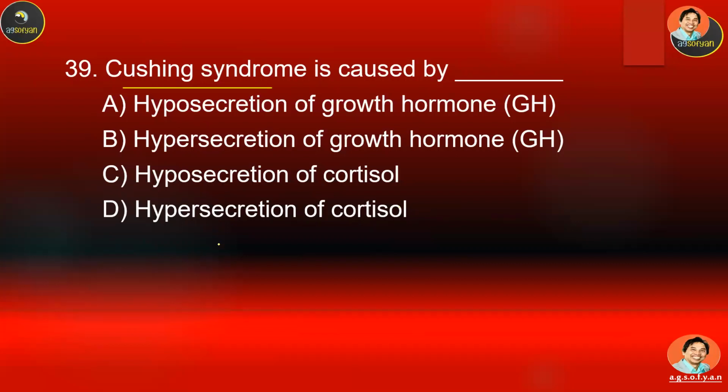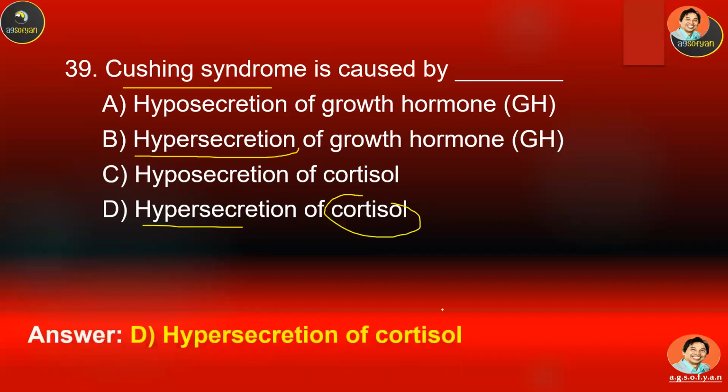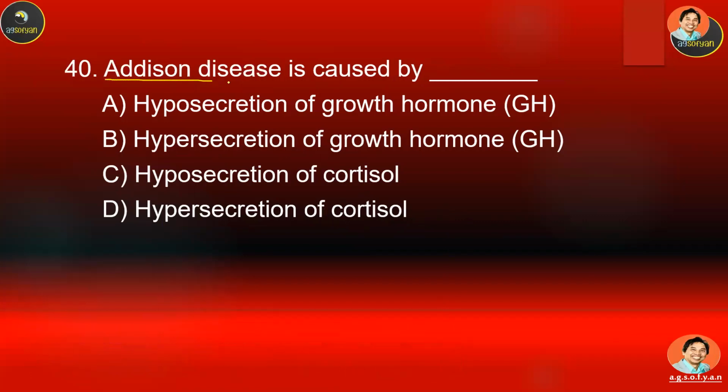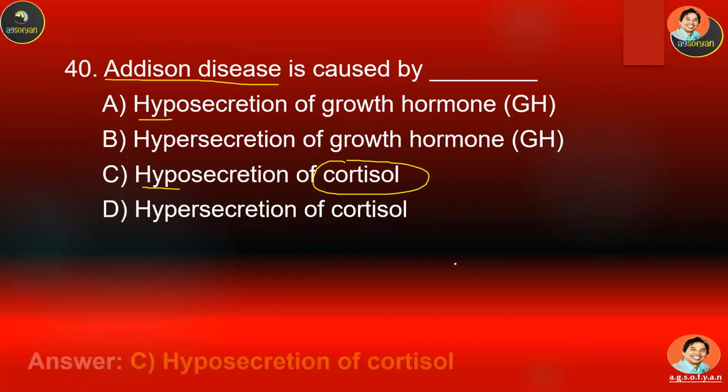So Cushing syndrome is caused by hypersecretion of cortisol, too much cortisol production or secretion. Now, how about Addison disease? Again, this is memorization, learning from memory. Addison is due to hyposecretion or deficiency of cortisol. This is the opposite of Cushing syndrome.